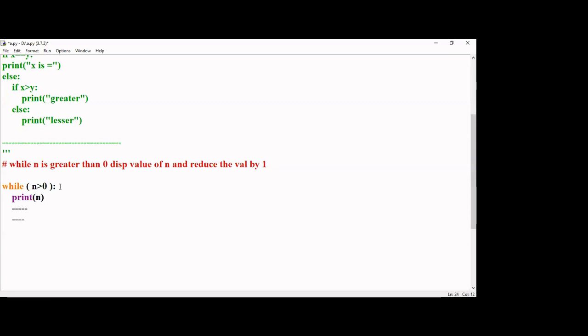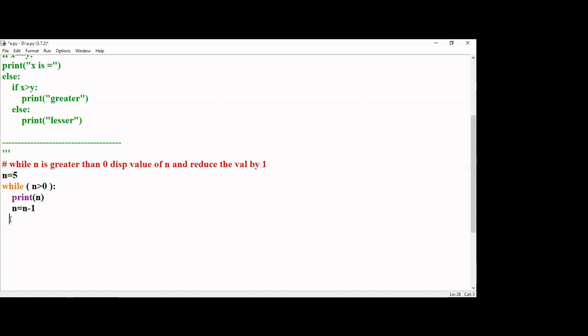And reduce the value by 1. Now within the same statement, in the while loop only, I have to reduce the n value by 1. So n equal to n minus 1. Fine. Now, but we have not initialized. That alone we need to do, in Python or any other language. For any loop, we need an initializer, isn't it? So n equal to, yeah.